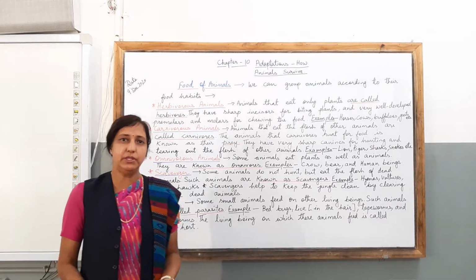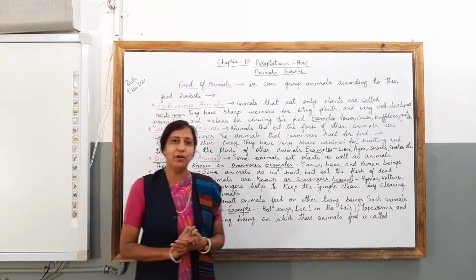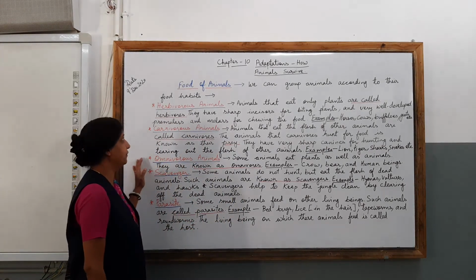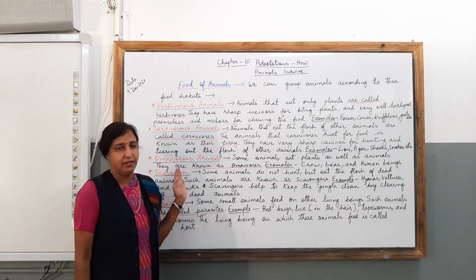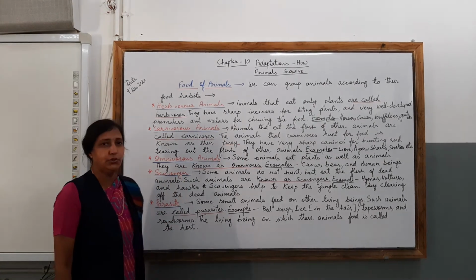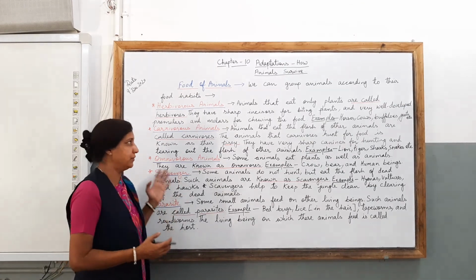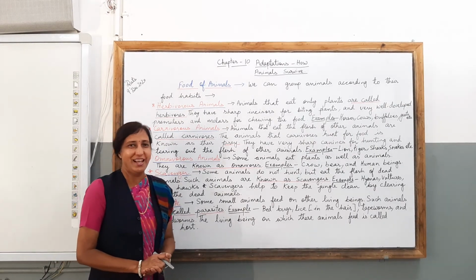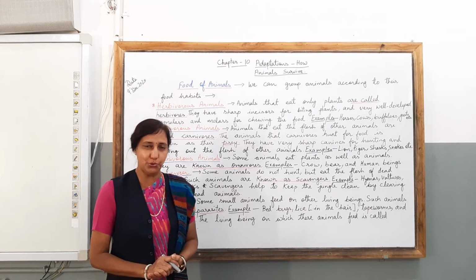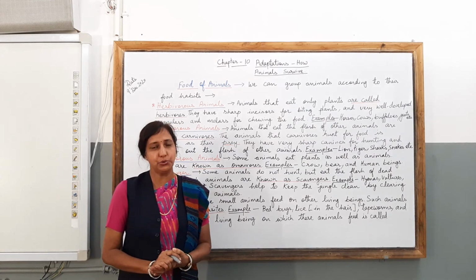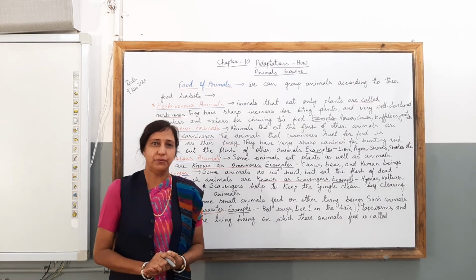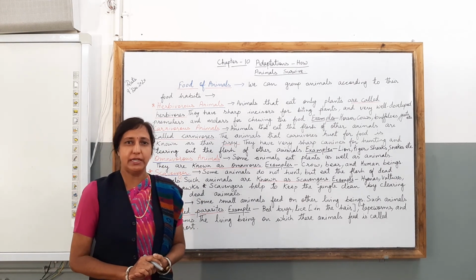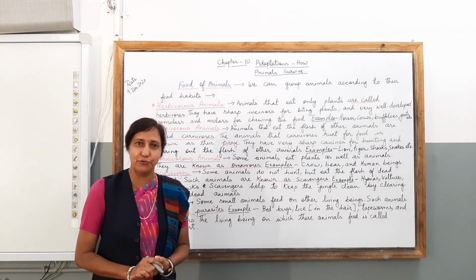So I hope, children, with the help of this video today, you have learned about the different types of animals which have different kinds of food habits. Go through the video again, children, to learn these features of those animals divided according to their food habits. And I hope you are going to go through the video again and go through the content to know well about the animals and all their features, what they carry to have different types of food habits.